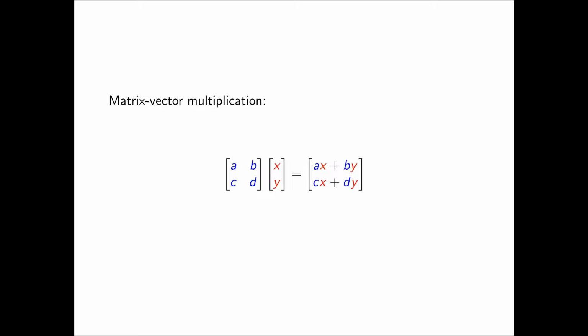Somewhere in our math education, we might be introduced to this formula. This 2x2 rectangular array is called a matrix, and this vertical one is called a vector, and this is the formula for multiplying them together. Now, often the only information that students are given is everything I just told you. I've introduced two seemingly arbitrary concepts, a matrix and a vector, with an arbitrarily defined operation, matrix-vector multiplication, an operation that simply needs to be memorized rather than understood.